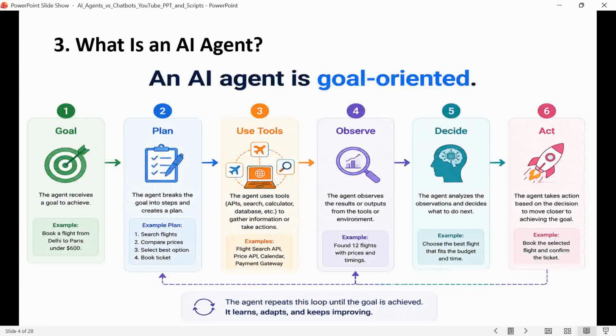Now, what is an AI agent? An AI agent goes one step further. Instead of only answering, it can receive a goal, break that goal into smaller tasks, use different tools, observe the results, make decisions, and continue until the task is completed. Think of it as moving from an AI that talks to an AI that acts, and this is how it actually works.